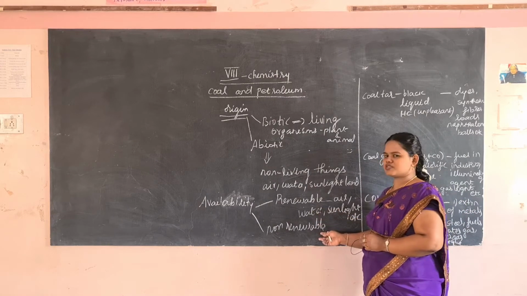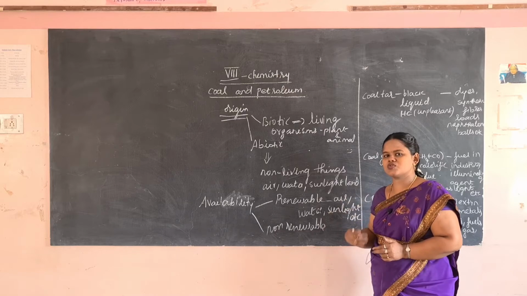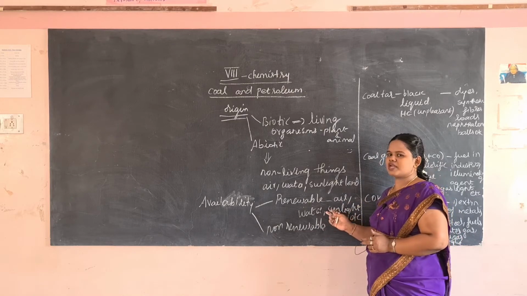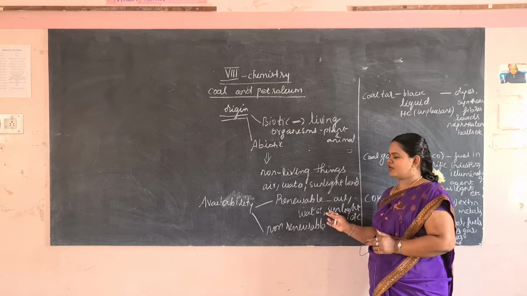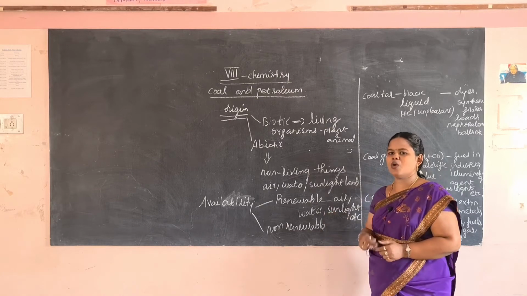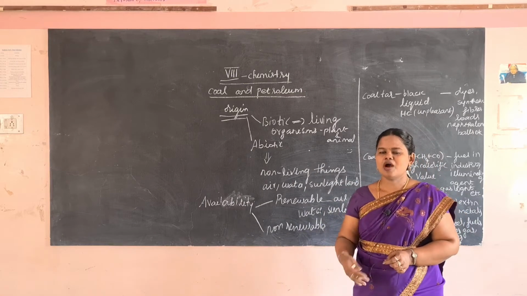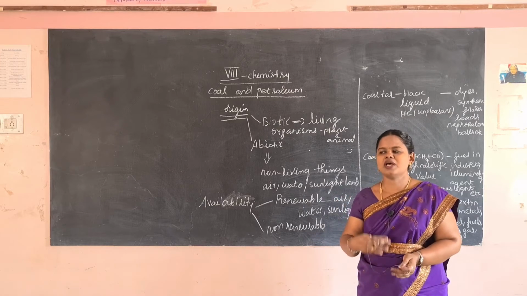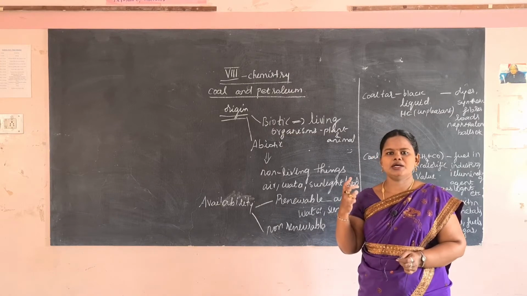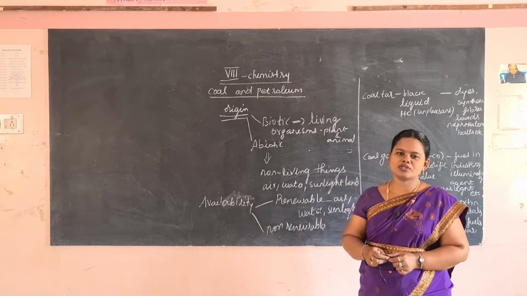Also, excess usage or maximum use of a renewable resource will lead to depletion of that renewable resource. So the existence of renewable resources depends upon how we are using and utilizing them.